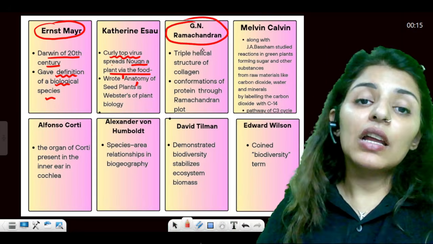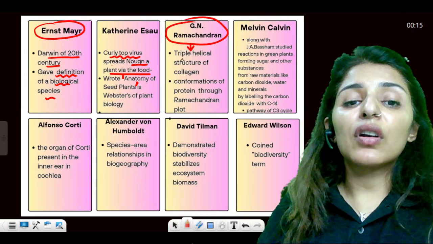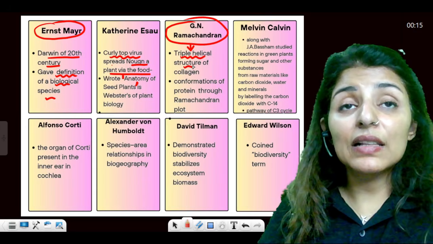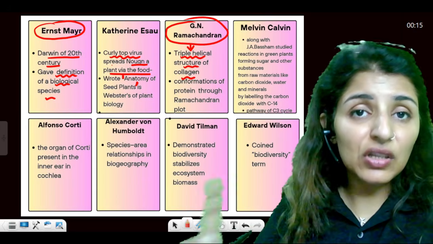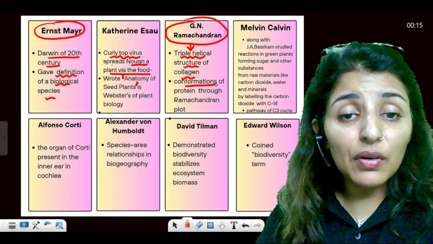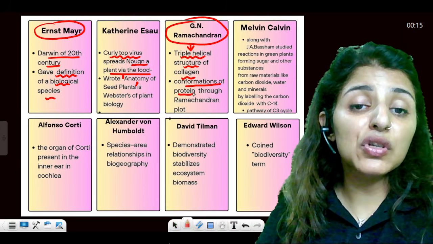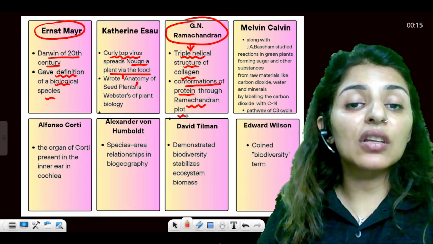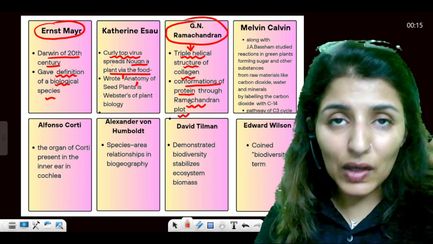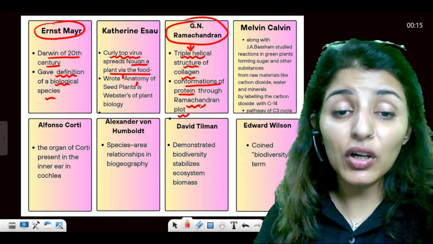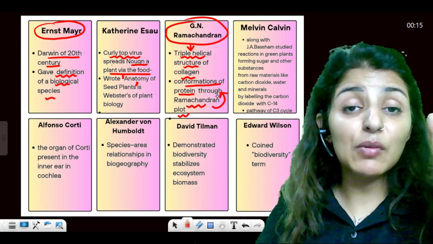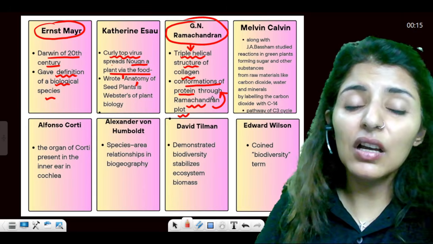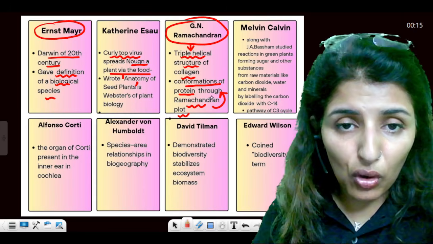Then, talking about G. N. Ramachandran. Ramachandran is known for discovering the triple helical structure of collagen. Ramachandran explained this through conformation, and he also gave some conformations of protein through the Ramachandran plot. So remember him for the collagen structure and the Ramachandran plot. And what is the Ramachandran plot? The Ramachandran plot is important to study the conformations, that is, the structure of protein.